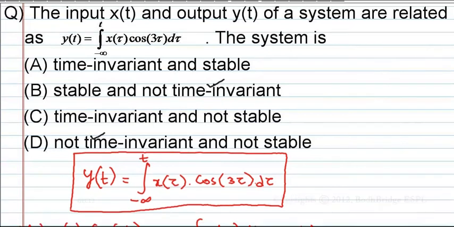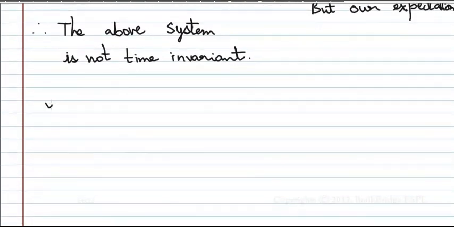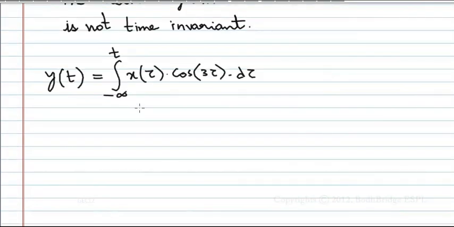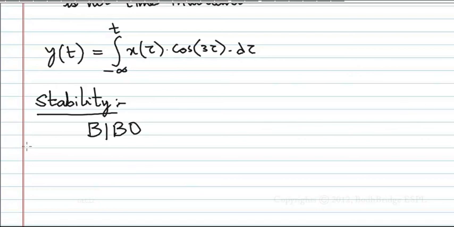Let us check whether it is stable or not. The system is y of t equal to integral. How can you say a system is stable or not? Stability, I can write one thing, BIBO. That is, bounded input gives bounded output.